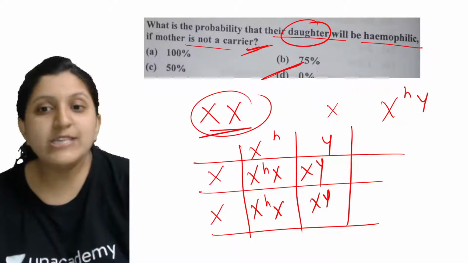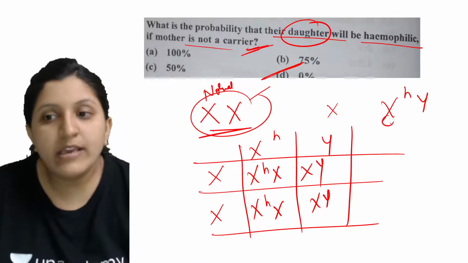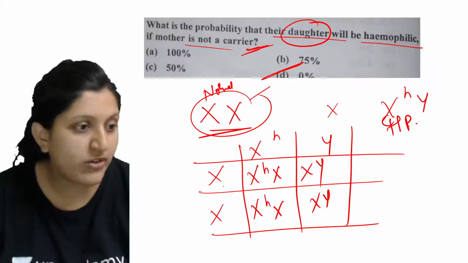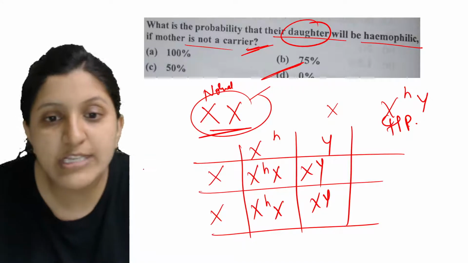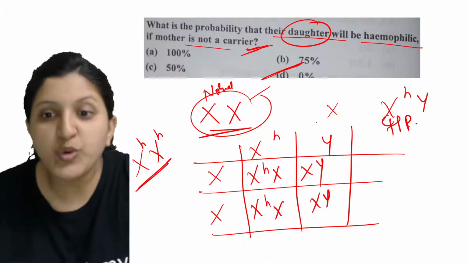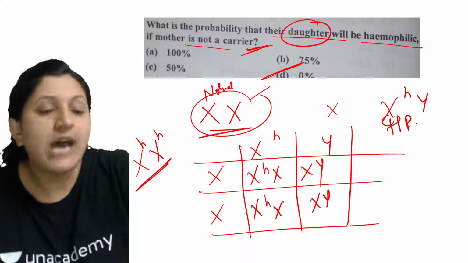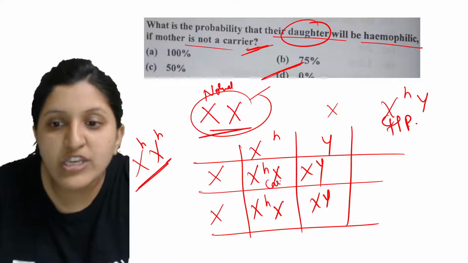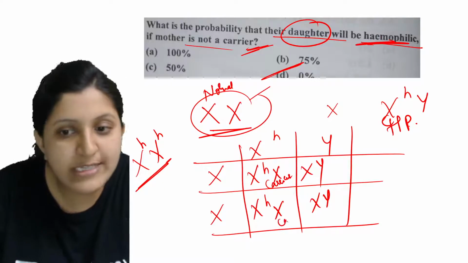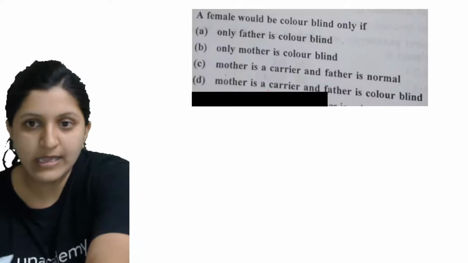Why is it 0%? Because mother is normal. Father is anyway hemophiliac, but the condition is that both the genes are affected. A daughter can have a disorder only when both of the X chromosomes are affected. Here you can see that only one X chromosome is affected, the other chromosome is normal, that means she is a carrier. So there is no hemophiliac daughter. So we can go with the 0% again. Is this clear?